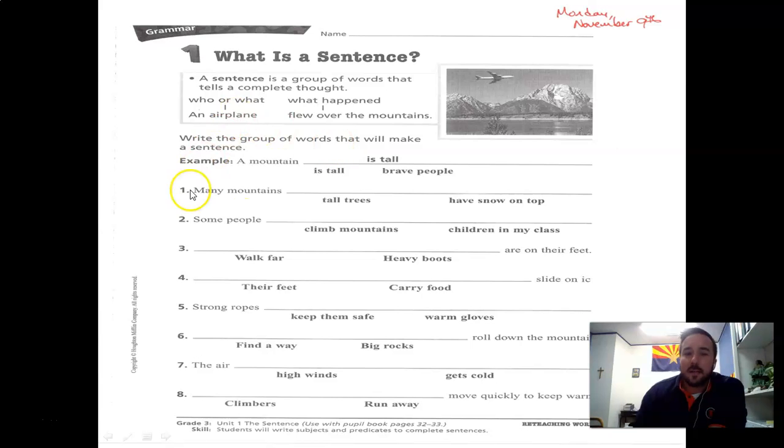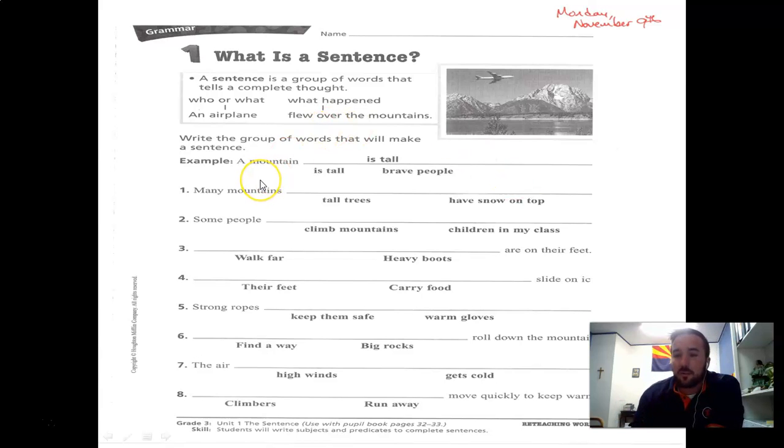A lot of times you're going to be given either the subject and you've got to fill in the correct predicate, or you're given the predicate and you've got to fill in the correct subject. A mountain. What would be the correct way to complete this thought? A mountain brave people? No, it doesn't make sense. A mountain is tall. There you go. You have the subject. Is tall as the predicate. Many mountains. Many mountains, tall trees. Or many mountains have snow on top.